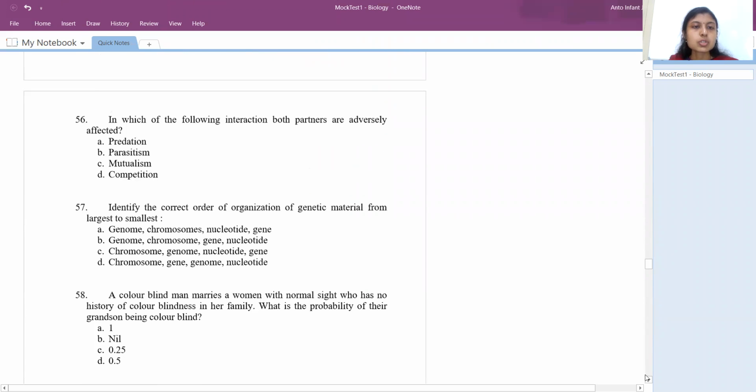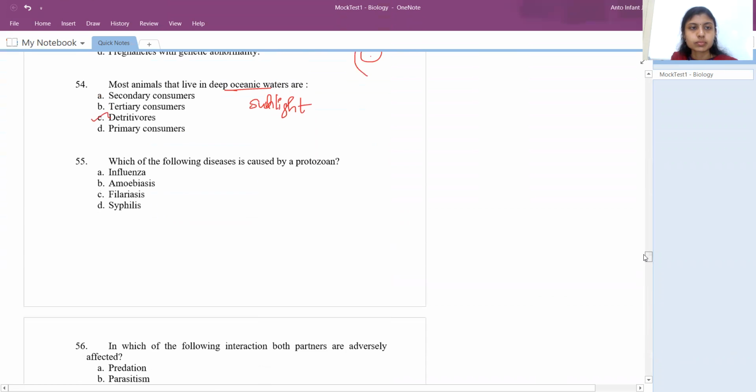Okay, right. So which of the following diseases is caused by a protozoan? Influenza, virus; amoebiasis, protozoan; filariasis, filarial worm, animals. And we have syphilis, which is caused by bacteria. So the answer would be amoebiasis. The causative agent is Entamoeba histolytica.